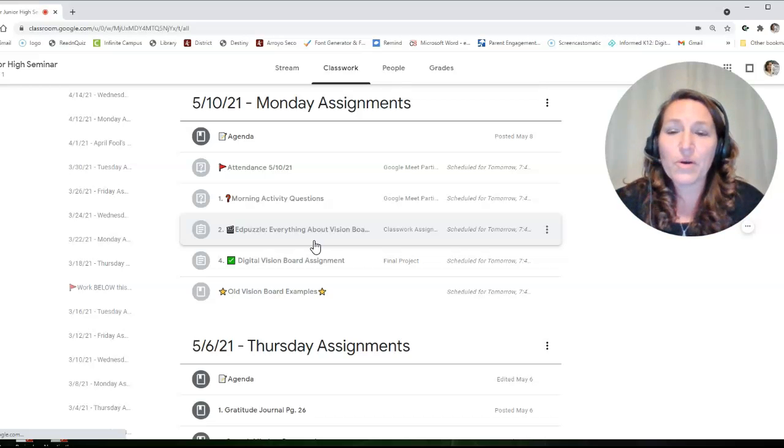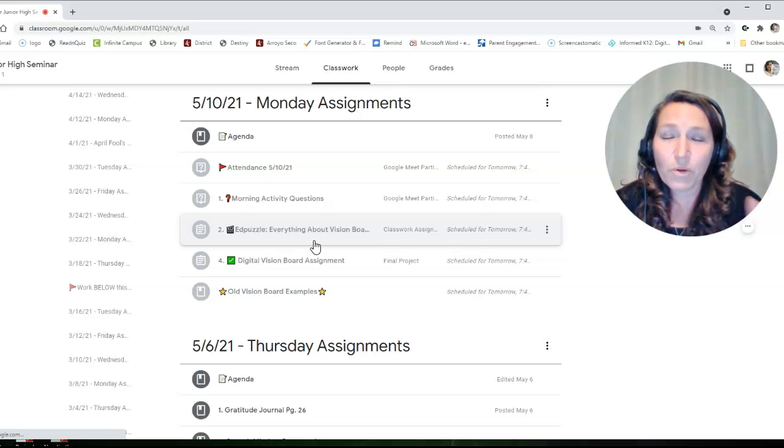Okay, now this vision board. What is a vision board? So hopefully you pause the video and you watch the Ed puzzle. You know all about a vision board. It is a board that displays your future goals and your future desires, wants. It can be materialistic items, it can be goals, it can represent your faith. There's a lot of different things that this vision board represents.